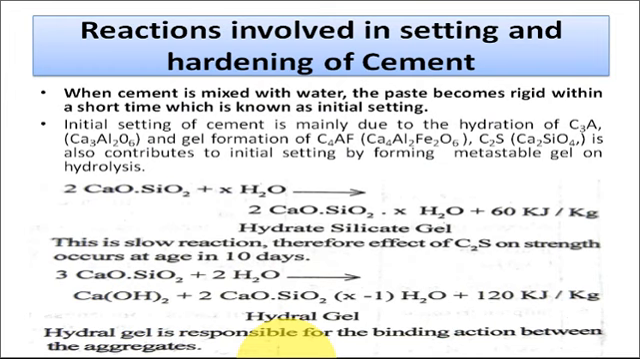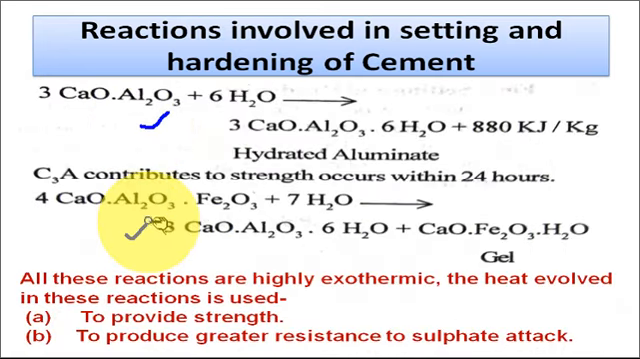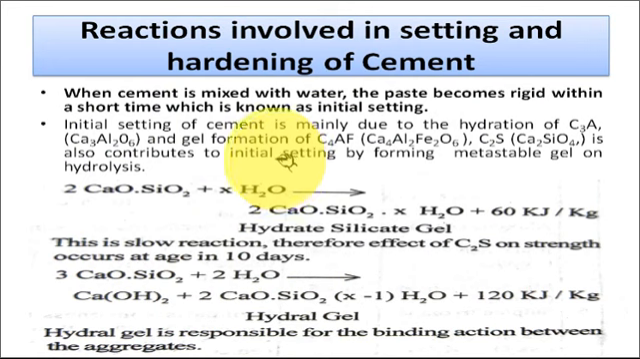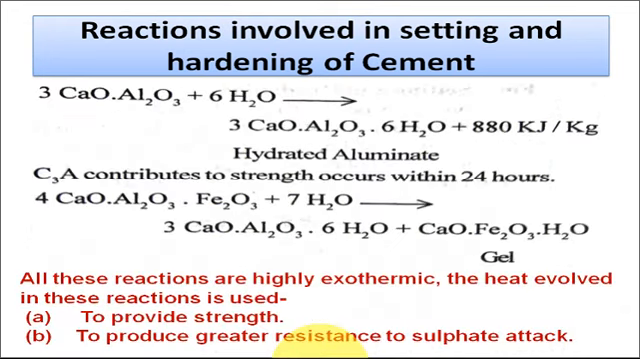So basically, what are the initial setting reactions? The initial setting reactions are the gel formation reactions. In these reactions, various types of silicates as well as the aluminates and the aluminoferrates react with different amounts of water to form various types of gels. And these gels are responsible for the initial setting of the cement. All the gel formation reactions are exothermic, and the heat energy evolved in these reactions is used to provide the strength to the cement, and it is also used to produce greater resistance to the sulfate attack.